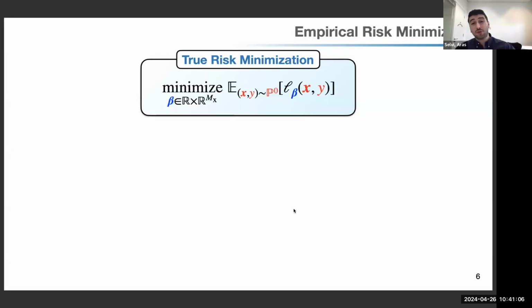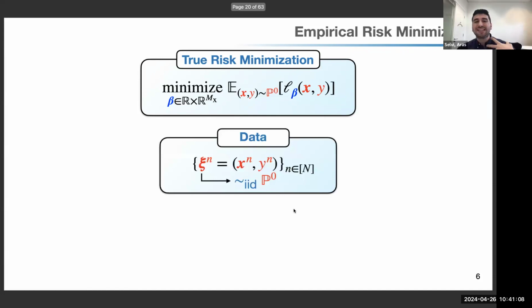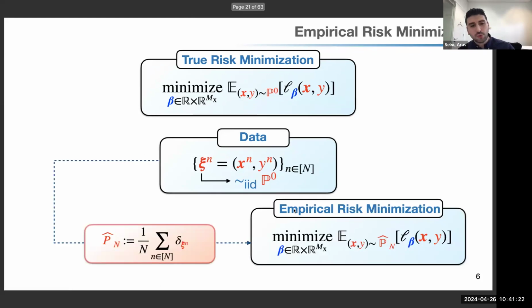But unfortunately, we don't know the true distribution because in reality, we only see a finite sample of the true distribution. So we see a collection of instances, psi n, which are independently sampled from the true data generating distribution. So traditionally, what we do is that we model an empirical distribution, which is trying to estimate the true distribution, because we don't see the true distribution, but we see samples out of it. So we construct this p hat n, which is supported on the historical observations, and each observation has a 1/n equal mass.